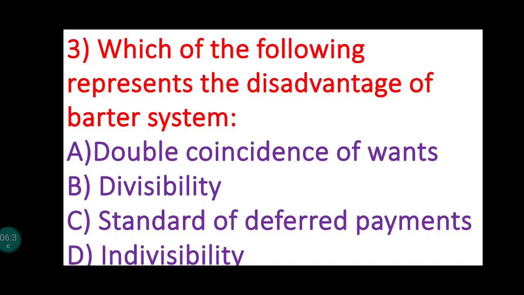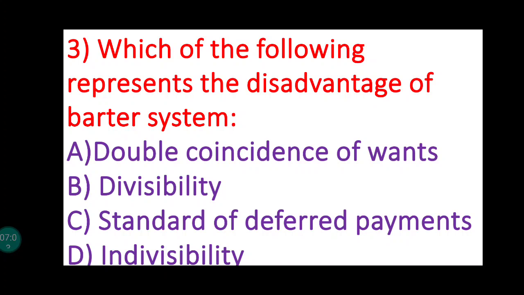So here, which of the following represents the disadvantages? So the answer is D, indivisibility. See, indivisibility means what? Difficult to divide some items. It was not possible to split or divide some commodities you want to exchange with one another, like a cow, into a small unit to exchange with a unit of other commodities like cloth. It is not possible, so that is a disadvantage.